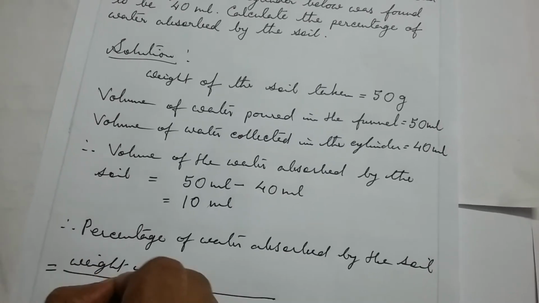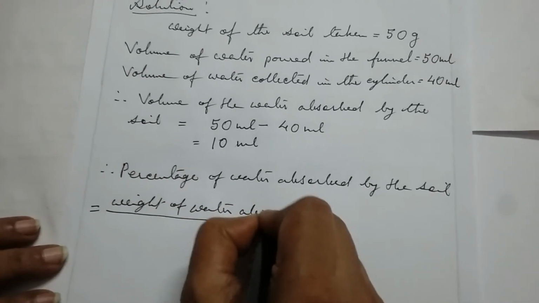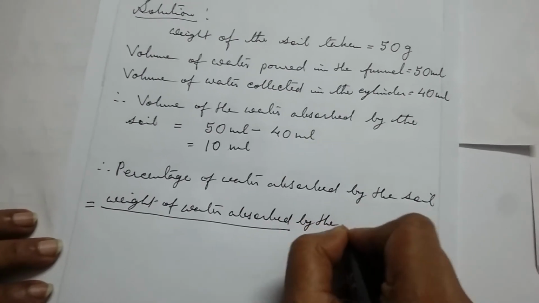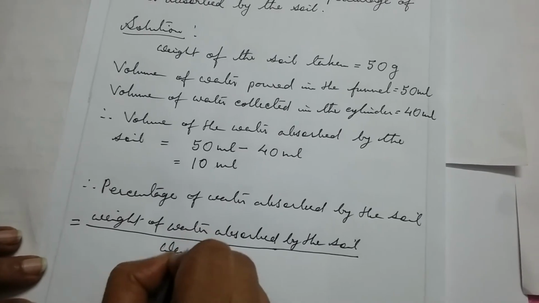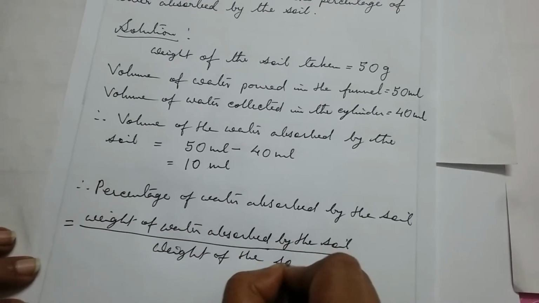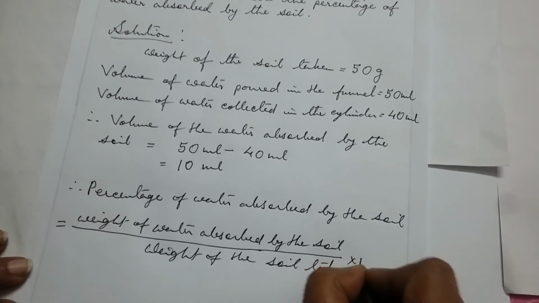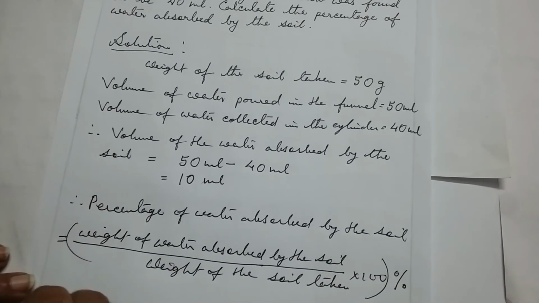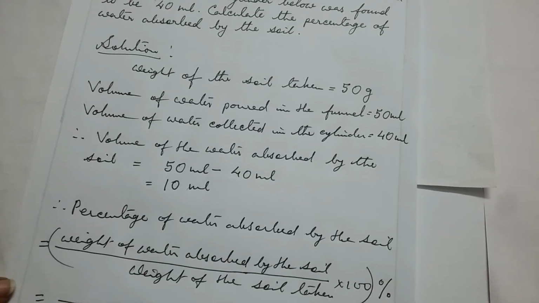Weight of water absorbed by the soil divided by weight of the soil taken into 100. So, what are the values we have to write?